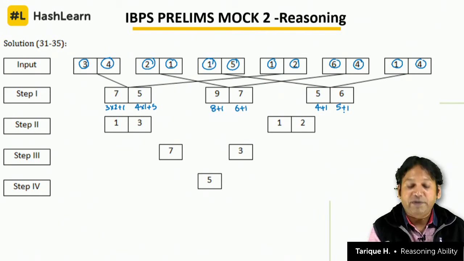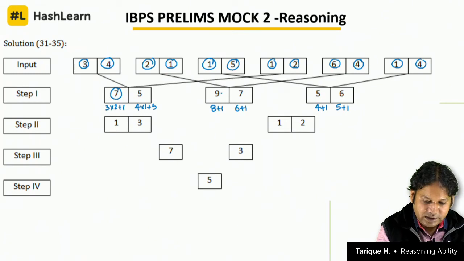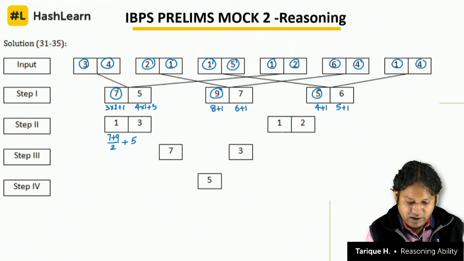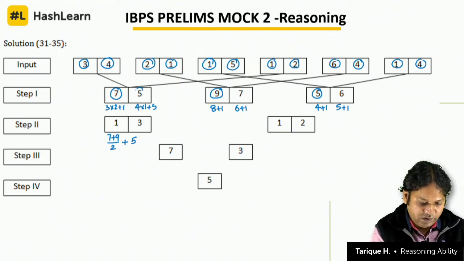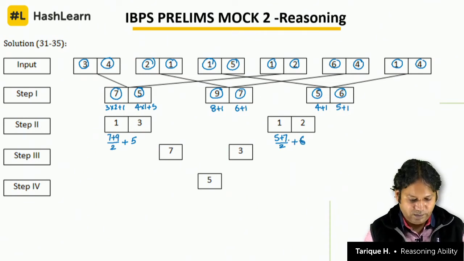Now how did we get 13? How did we get 12? Remember that. Take the first number, second number, take average and add the number 5. 16 by 2, 8, 8 plus 5, 13. Similarly here, to get 12, take the first number here 5 and 7, take average and add the third number 6. So 12 by 2, 6, 6 plus 6, 12. So we get 13 and 12.